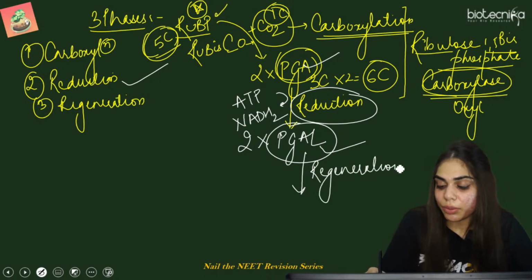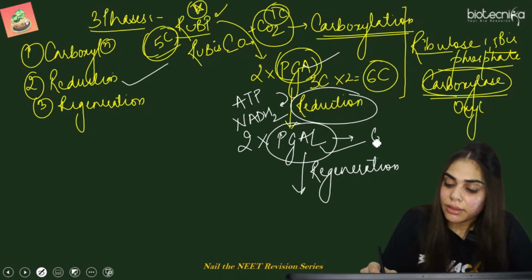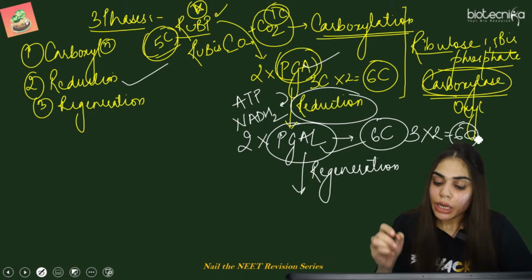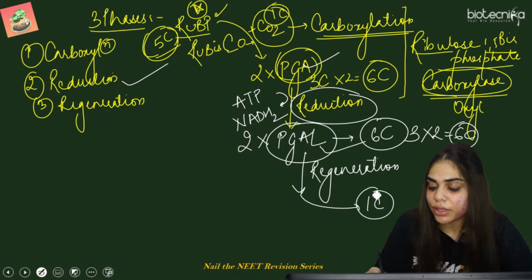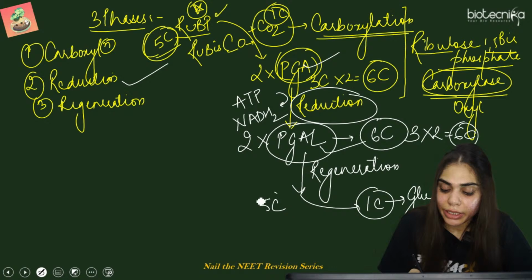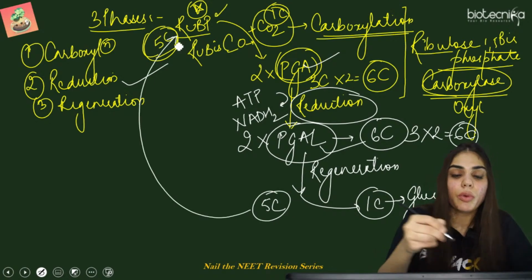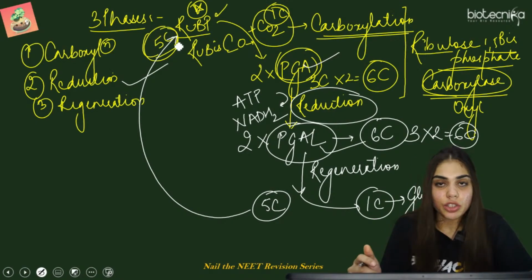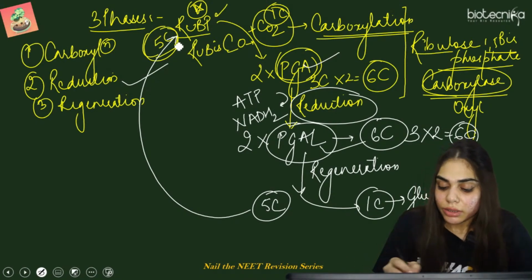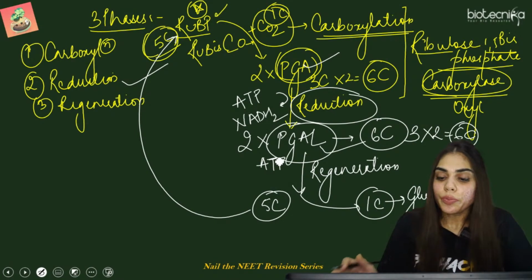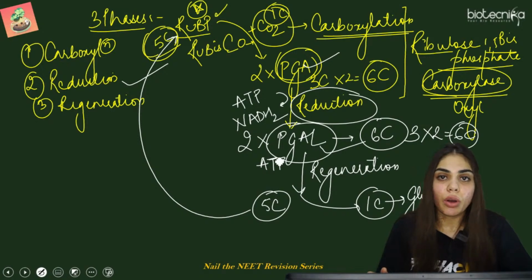So in this regeneration process, this is again 6 carbon. How? Because 2 molecules of phosphoglyceraldehyde give 6 carbon. Now 1 carbon from here is fixed in the form of glucose. And we have 5 carbon remaining which will be regenerated in the form of RuBP again. So firstly carboxylation takes place, then reduction, and then again regeneration. This regeneration again requires one ATP molecule. So this is for one molecule of carbon.